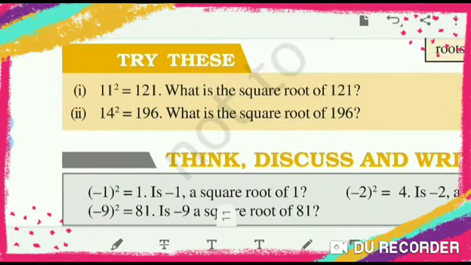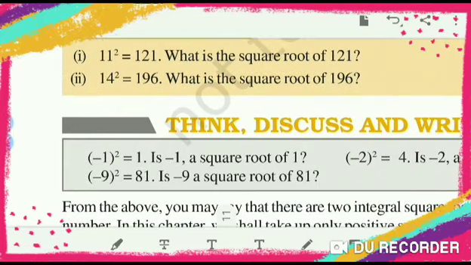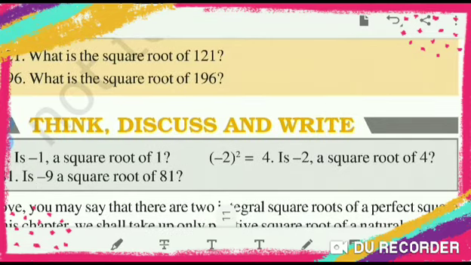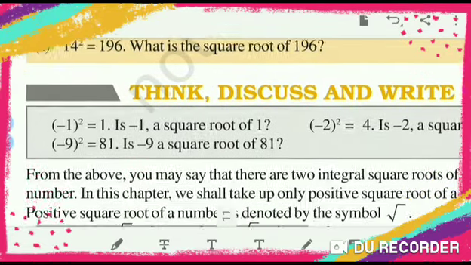Okay. So 11 square is equal to 121, so the square root of 121 is 11. 14 square is equal to 196, the square root of 196 is 14. Then negative 1 square is 1, so negative 1 is also a square root of 1. Negative 2 square is equal to 4, so negative 2 is a square root of 4. Like that you can write.